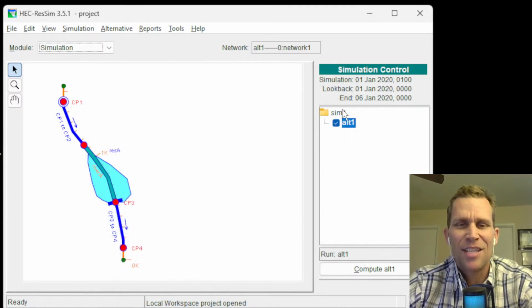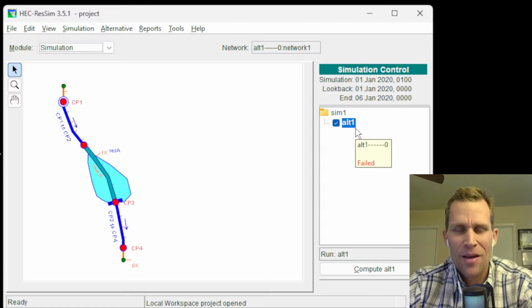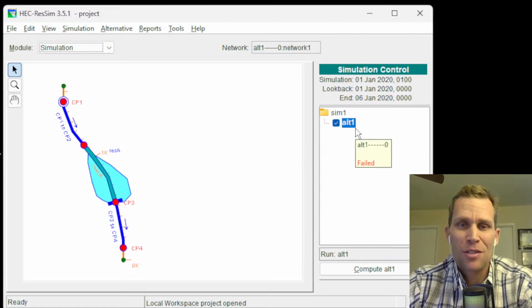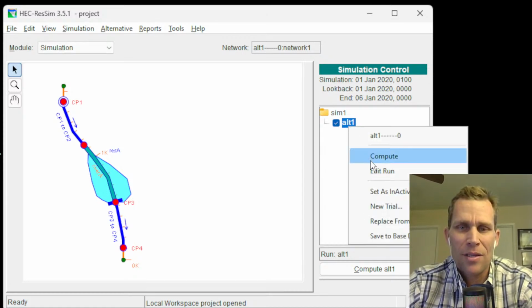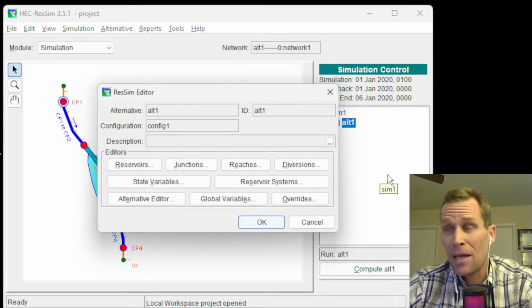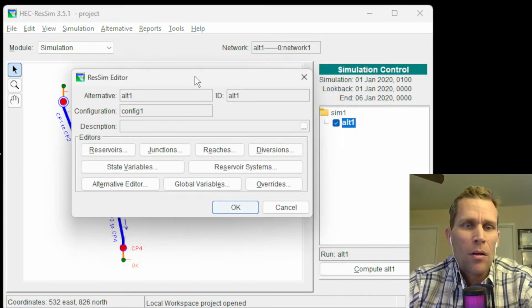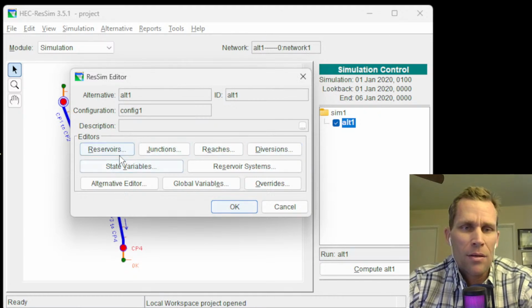Okay. So I needed to add a tailwater to the power plant. Forgot about that. You don't need to add tailwater if it's just control outlets, but the error message reminded me of something I had in my notes, but I just skipped over. So we can just do that edit right here in the simulation module.